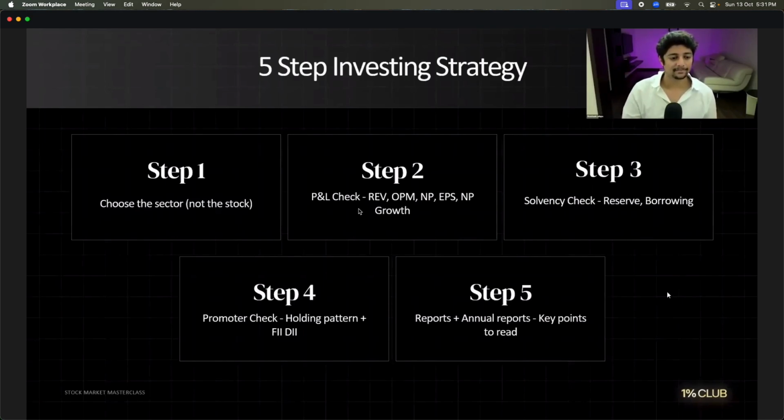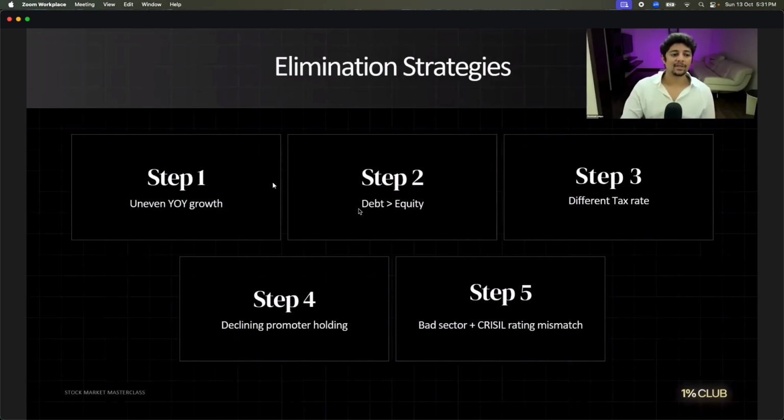Cool? Got it? Now, what are the 5 elimination strategies? When would I say that the company is bad? The company is bad when you have uneven year-on-year growth. We saw that, right? The growth is going up and down. We don't like it. We saw that the debt is more than equity. Debt to equity ratio is bad. So that is not required.